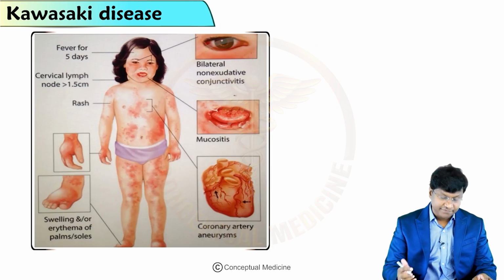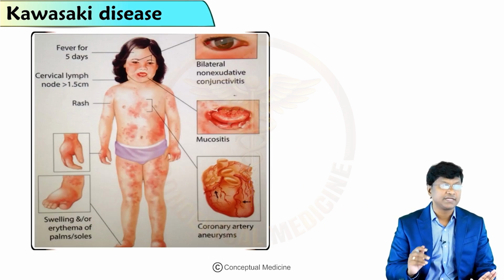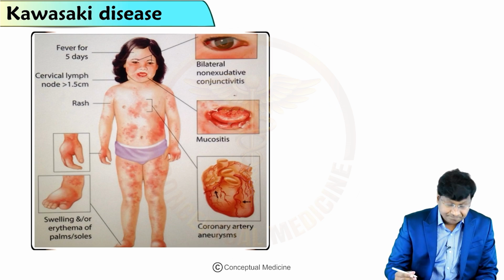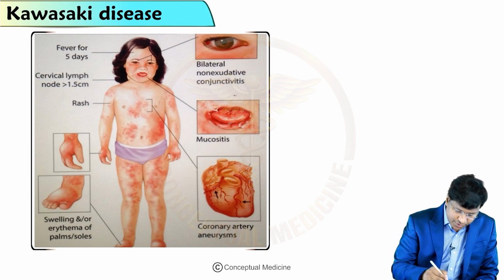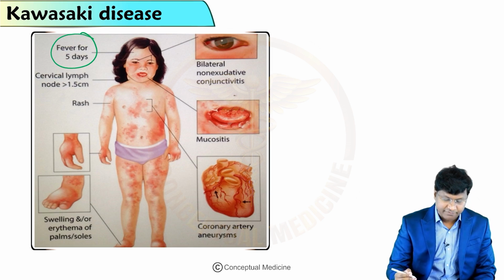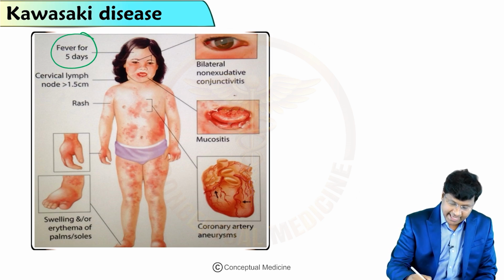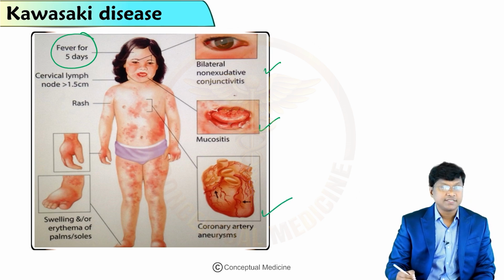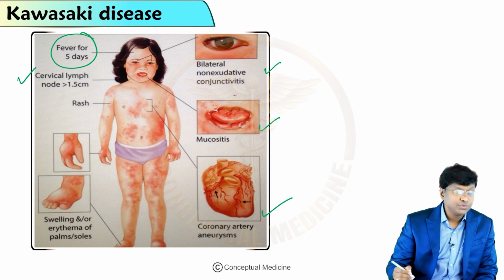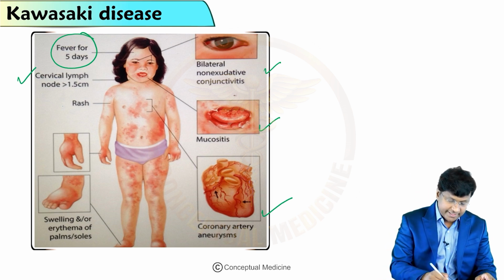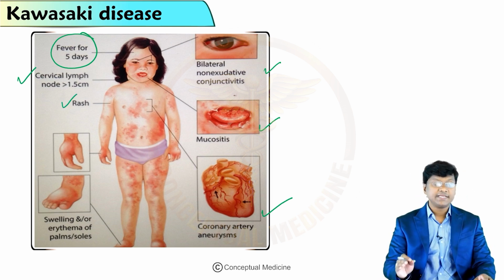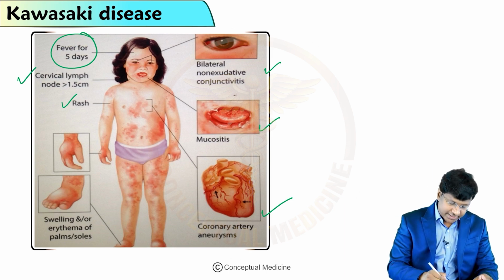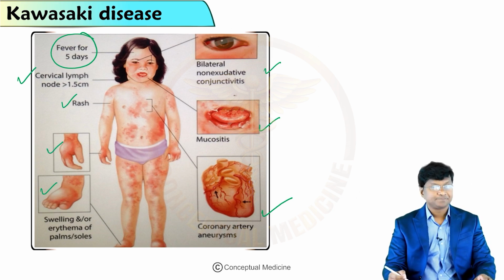Now this is an image of a child with Kawasaki, right? This is an imaginary image wherein you can make out that there is presence of fever for nearly around 5 days, and bilateral non-exudative conjunctivitis, involvement of the lips and oral cavity, the strawberry tongue, coronary artery aneurysm, unilateral cervical lymphadenopathy, and rash which is present all over the body. It is the polymorphous rash, and you can observe that there is presence of edema, both in the upper limbs and in the lower limbs.